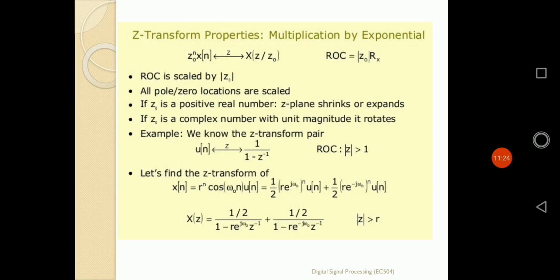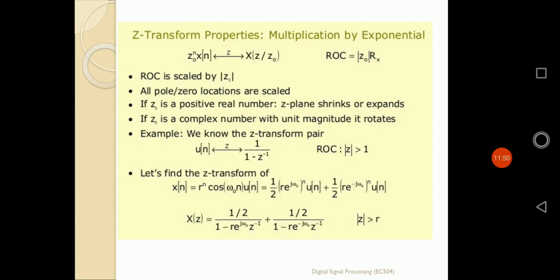So let us suppose we have a sequence x of n equal to u of n. Normally the z transformation is defined by 1 by 1 minus z inverse. Now if it is multiplied by a to the power of n, its z transformation will be defined by 1 by 1 minus a z inverse. So in place of z, it will simply be z by a.